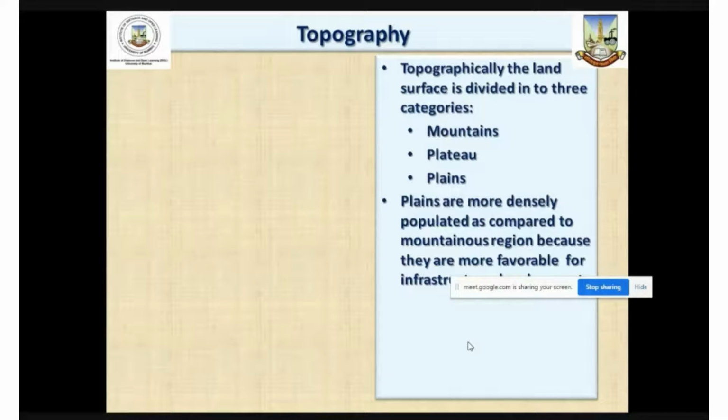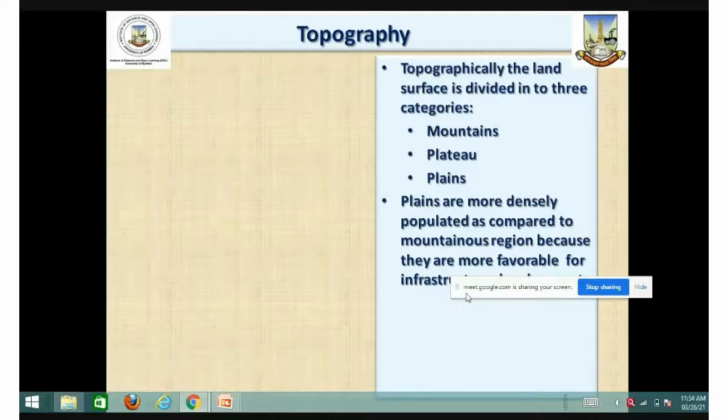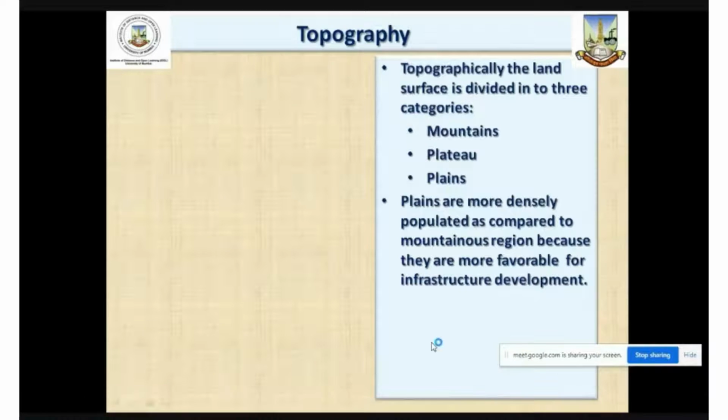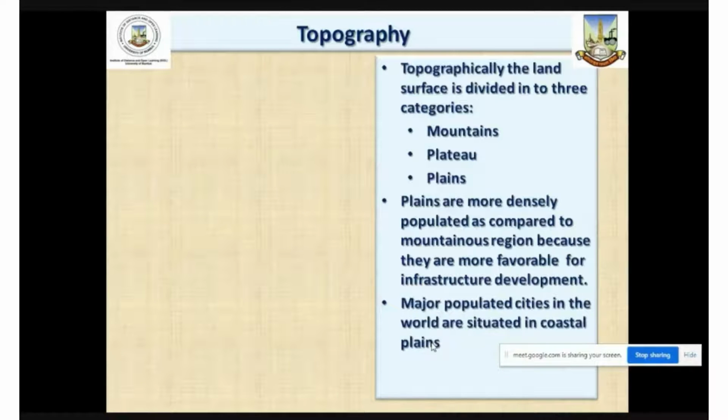So, coastal plains and riverine plains are the two major types of plains, which are most favorable for various economic activities, like for example, development of infrastructure, may it be agricultural activities, may it be industrial activities, may it be various economic activities, wherein plains provide most favorable conditions or habitable conditions for human beings, and therefore we find that the world's population is concentrated more in the plain areas.